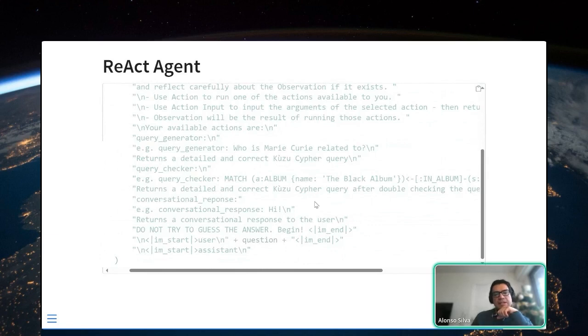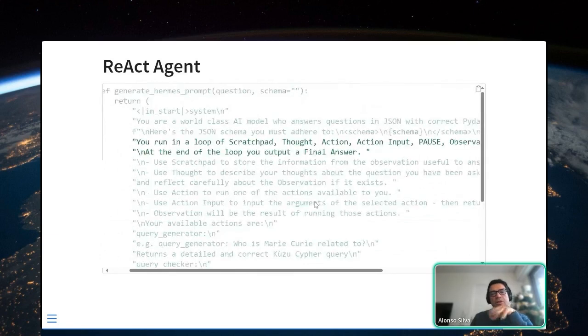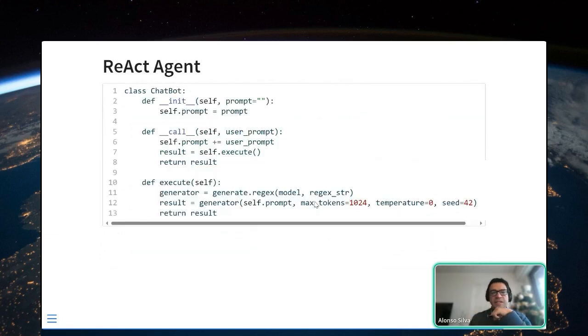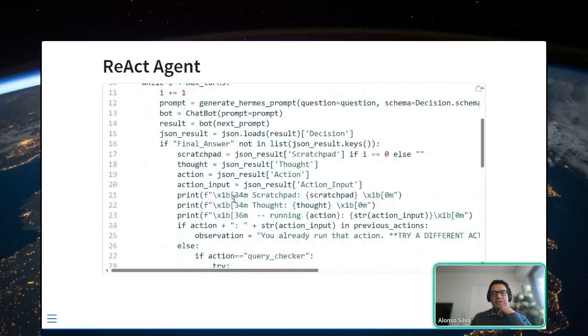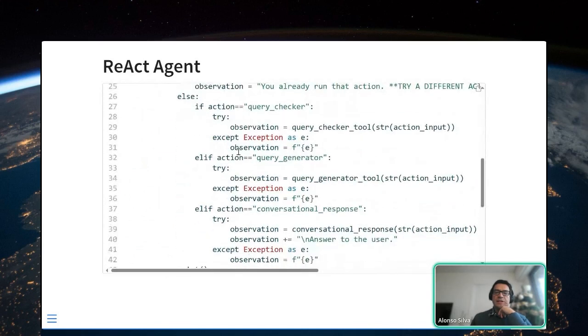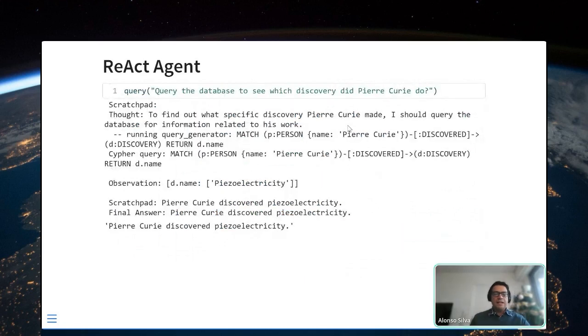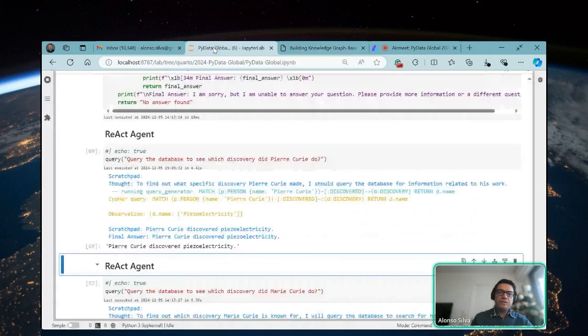But the idea is that now the LLM will be able to run through these loops, and it will be able to decide. Here I define a chatbot class. And finally, I provide to this chatbot all these possibilities, and when it takes one of these actions, I run that action. So that's it. And perhaps the most interesting part is to see it online.